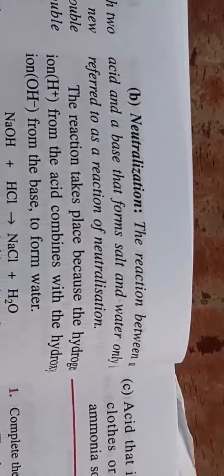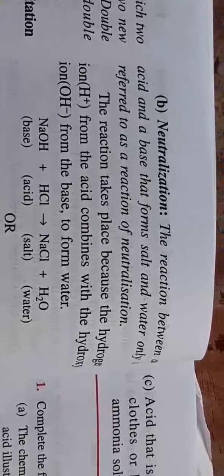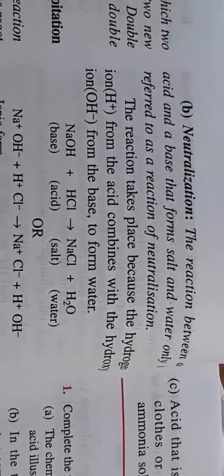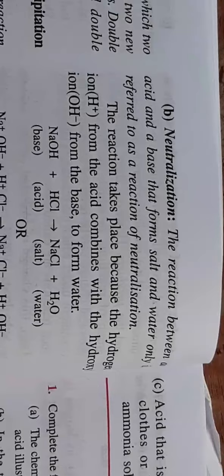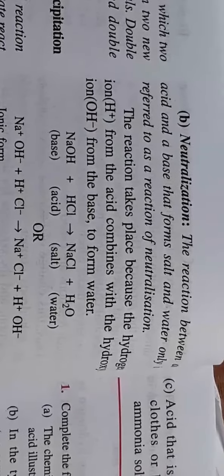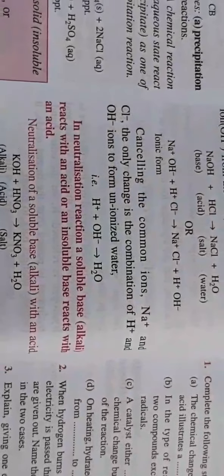Now there is a second type of double decomposition reaction, that is neutralization reaction. The reaction between an acid and a base that forms salt and water only. Clearly, only salt and water is formed, nothing else is formed. That type of reaction we call neutralization reaction. This reaction is basically between acids and bases, and one acid reacting with another base gives such a type of reaction.